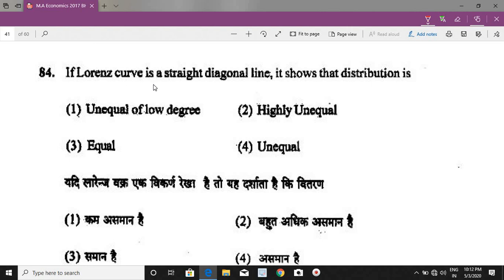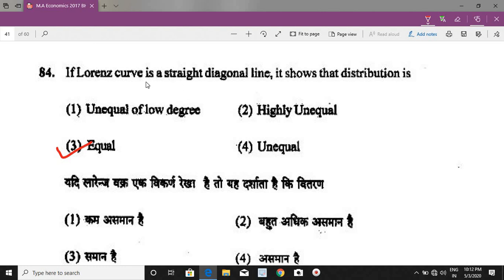Now, in the Lagrange curve, there are two lines. One is the line of actual distribution and second one is the line of equal distribution. And now if both these lines overlap each other, then there will be a single straight diagonal line. It means there is no inequality, there is perfect equality.